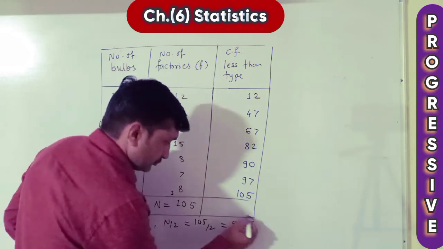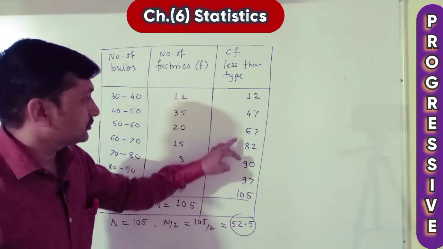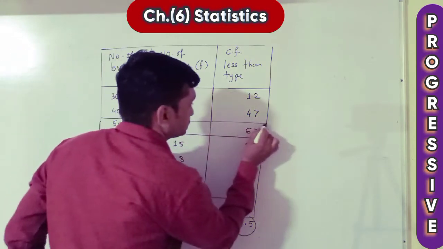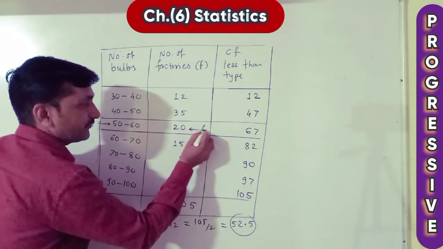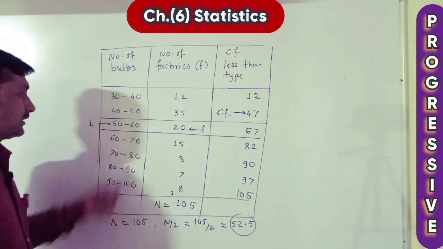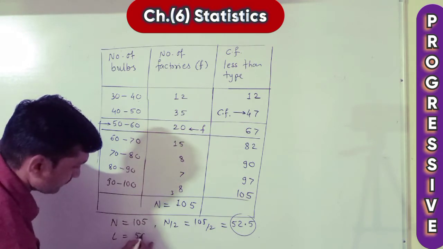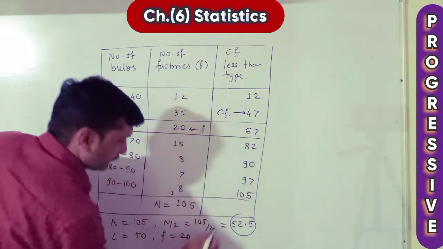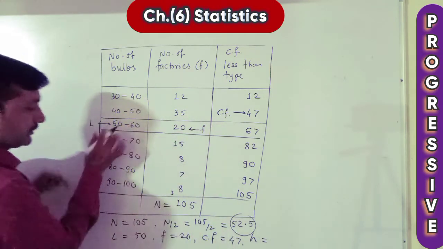Now, the CF just more than 52.5 is 67. Therefore take this as the median class. From that, the lower limit is taken as L, the frequency as F, the upper value as CF, and the difference as H. Given values: L is equal to 50, F is equal to 20, CF 47, H difference 10.